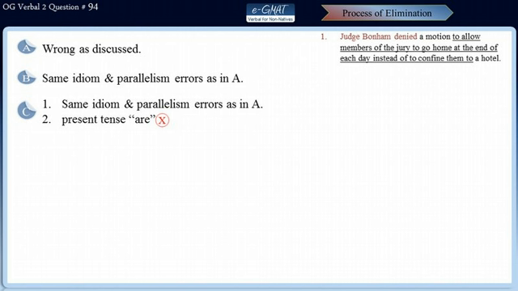Let's take a look at choice D now. Well, in choice D, we again have the parallelism issue. To go home is not logically parallel to confinement.